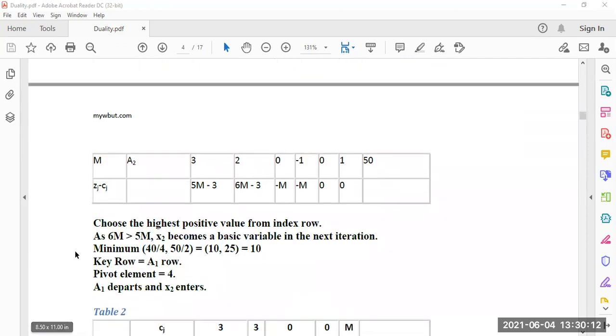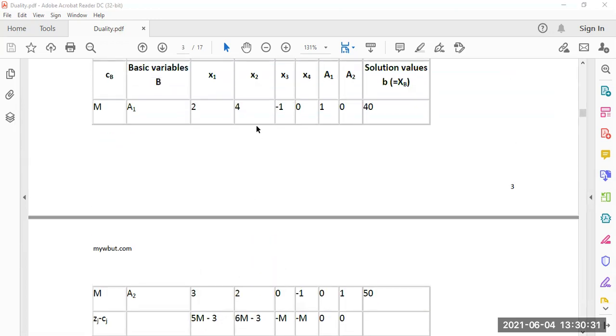Now choose the highest positive value from the index row. The highest positive value is 6M minus 3, since 6M is greater than 5M, so x2 is the key column. Now we find the minimum ratio: 40 by 4, that is 10, and 50 by 2, that is 25. So 10 is the minimum, and 4 is the key element. So a1 leaves the basis and x2 comes into the basis.